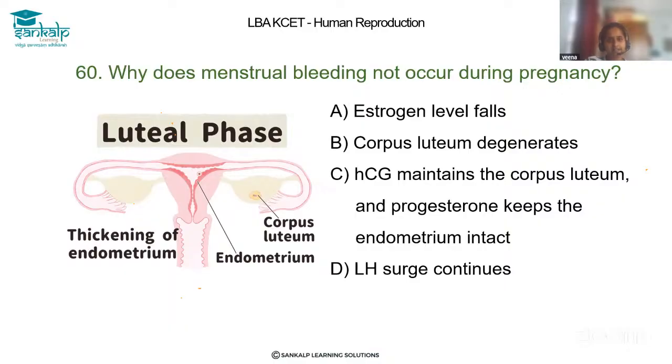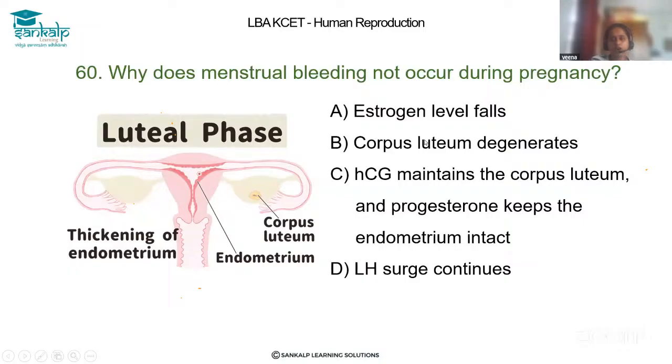Let's solve question 60. Why does menstrual bleeding not occur during pregnancy? Dear student, we are almost at the end of the session. This is the last question of the human reproduction chapter. I think you have already learned everything about human reproduction and you are perfect with this chapter, right? Just read this question and you will get the answer.